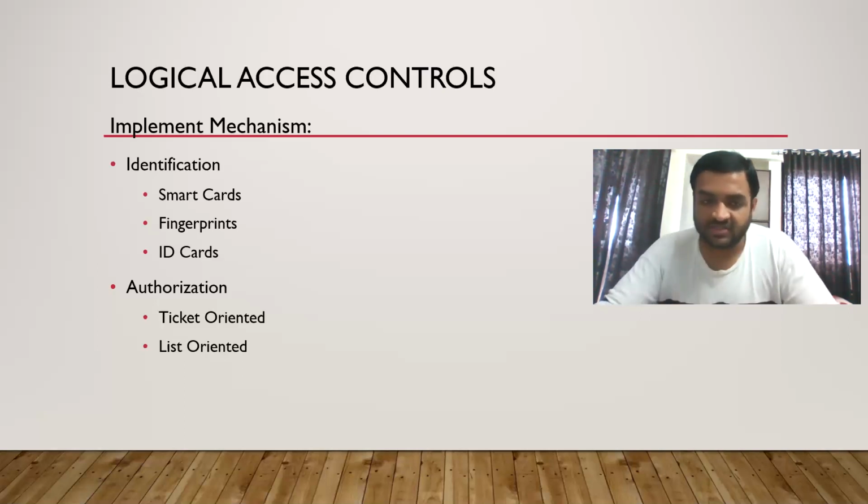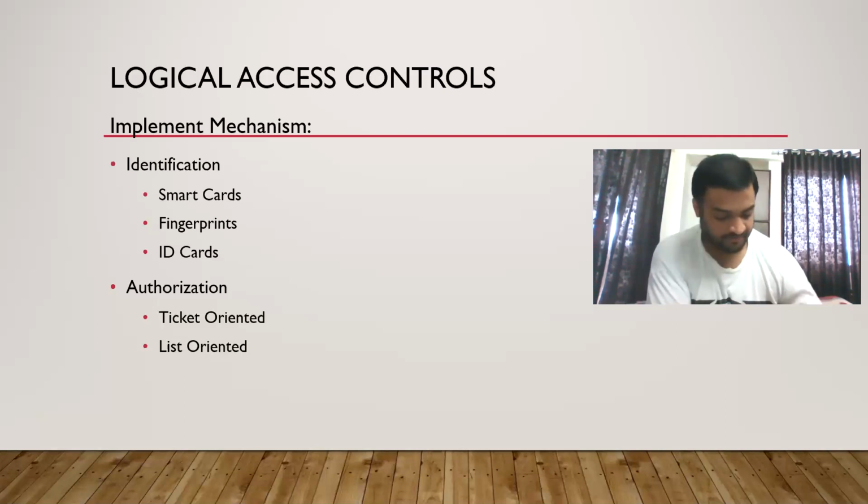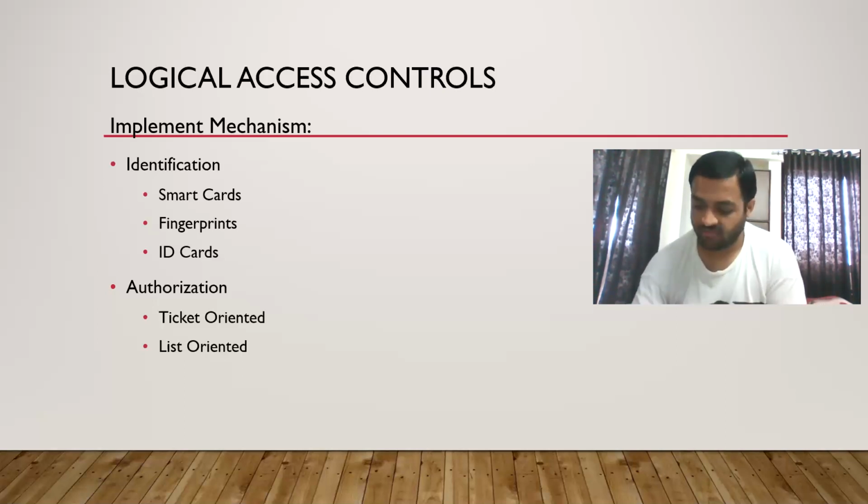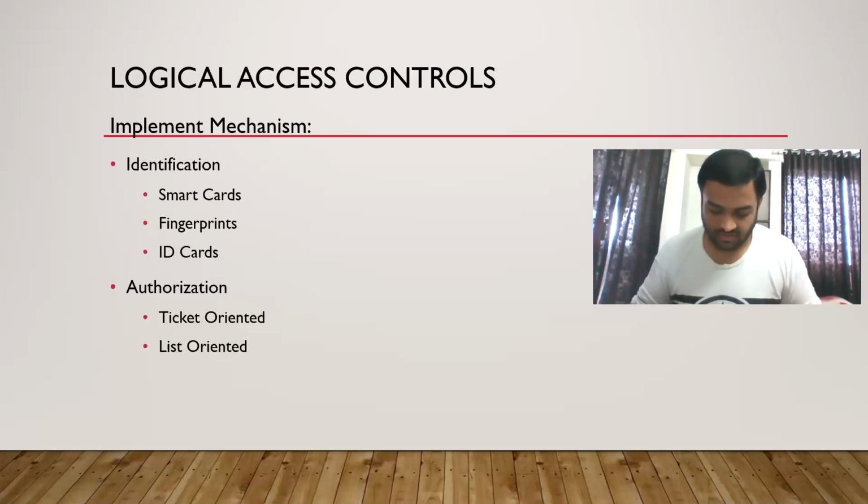Why are we supposed to emphasize more on revising? Because there are a lot of controls. When I was reading it for the first time, I actually had started crying. So we have to keep on revising it at least 50 times. So this was all the content in relation to logical access controls.